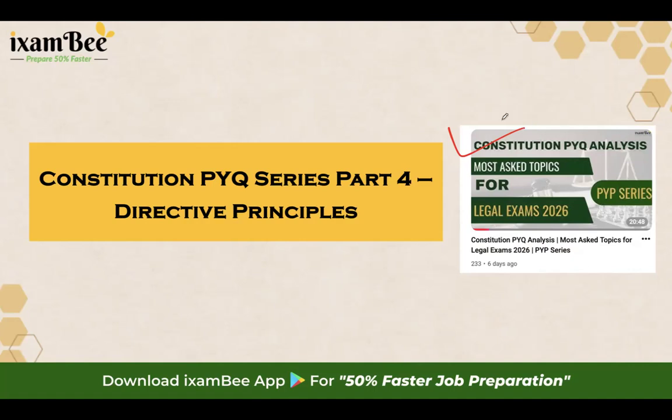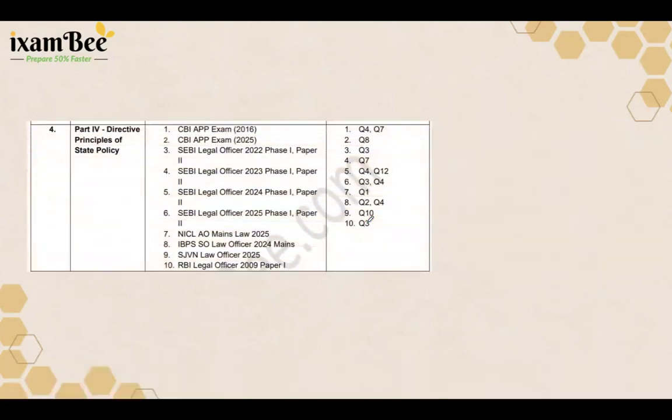Now, let's start with part 4 of your Constitution, which deals with directive principles of state policy. As you can see on the screen, this is the index, which is extracted directly from our PYQ documents. A total of 14 questions have been asked from part 4 across your 10 different examinations, making it a moderate but extremely consistent area of assessment.